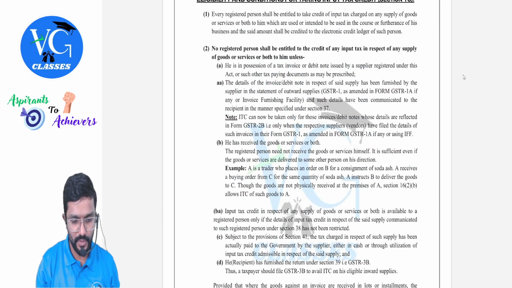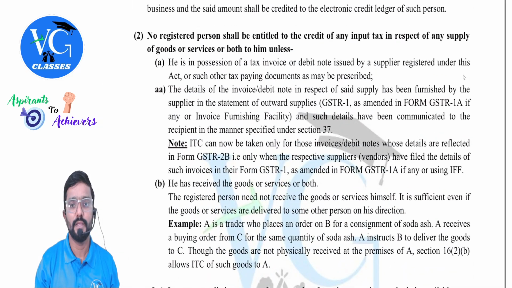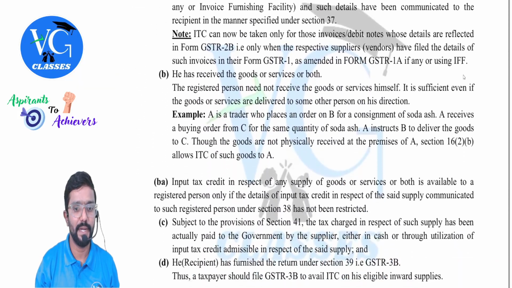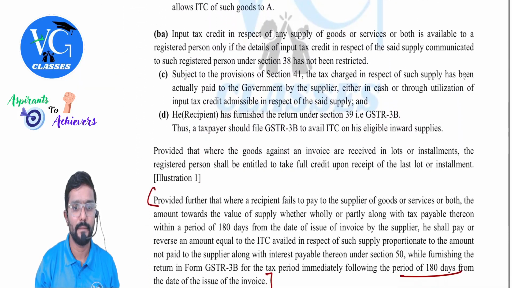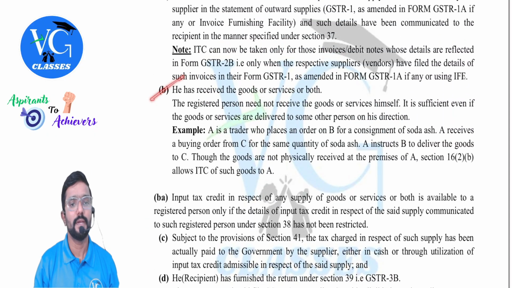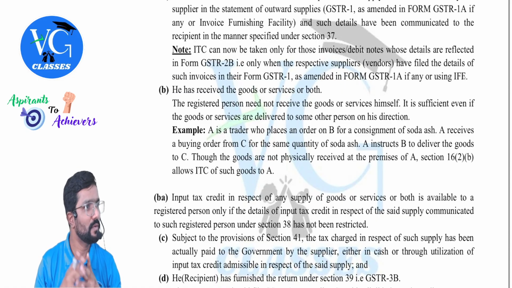Yes. 16.2 conditions we will see. This is section 16, guys, which talks about eligibility and conditions to claim credit. Yes. He has received the goods or services or both. Who? The recipient.